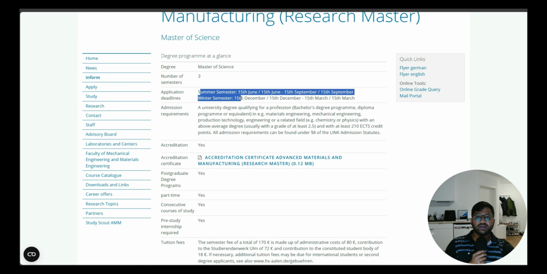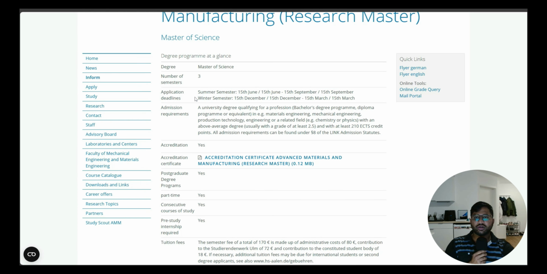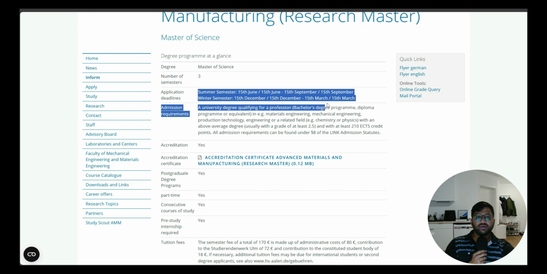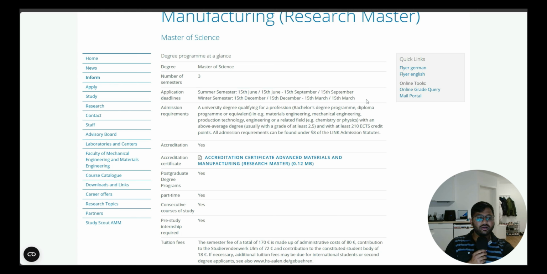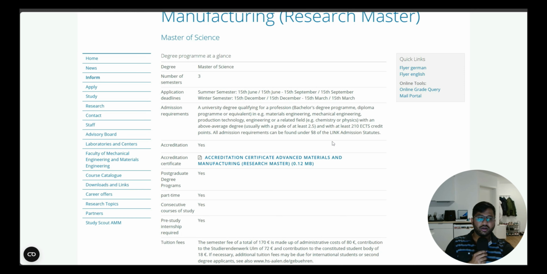For the summer semester, it will be from 15 June to 15 September. As I told you many times, 15 September was the deadline and we already missed it. But for the winter semester, you can see it is 15 December to 15 March. As we are at the end of January, we are eligible to apply for this, so that's the reason I will be showing how to apply for this particular course in this video.